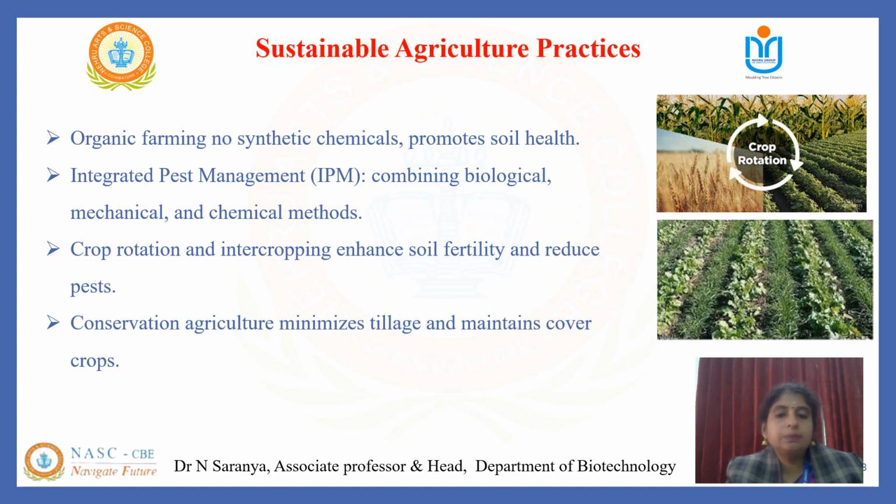Integrated pest management combines various methods to control pests with minimal environmental harm. Crop rotation and intercropping enhance biodiversity and soil fertility, while conservation agriculture minimizes soil disturbance and retains moisture with crops.